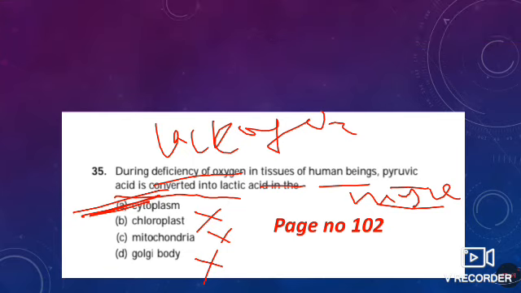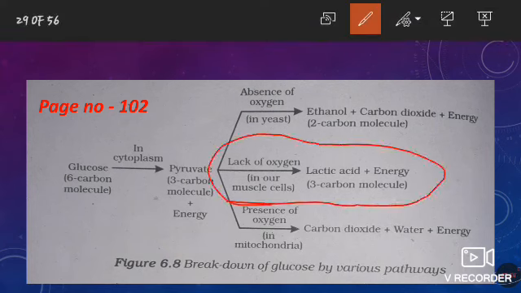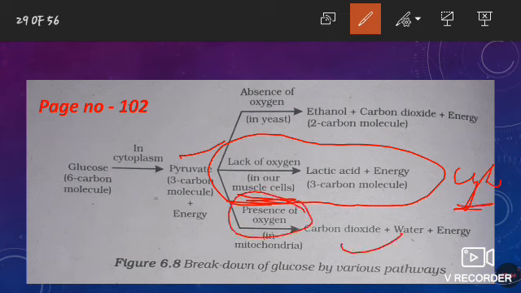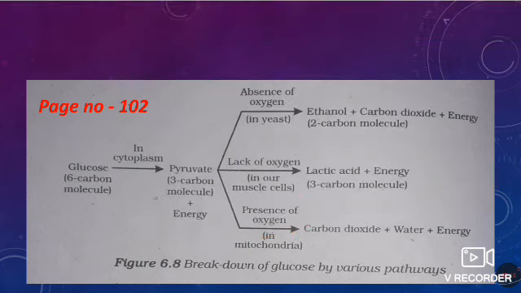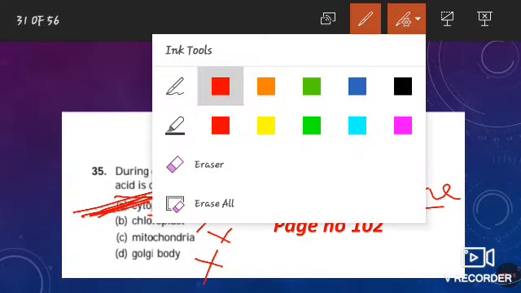This question is also framed from this flowchart. In lack of oxygen, pyruvate is converted into lactic acid in our muscle cells, in the cytoplasm. In mitochondria, presence of oxygen is required. So in absence of oxygen, it happens in muscle cells in the cytoplasm region. So the answer of this question is A, that is cytoplasm.